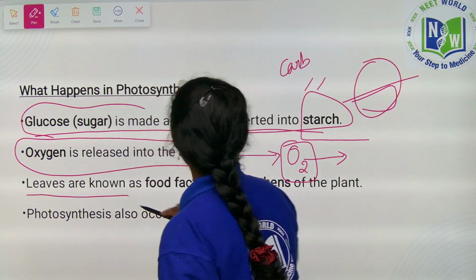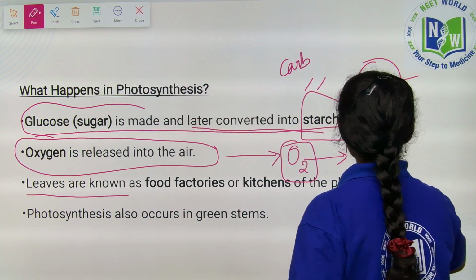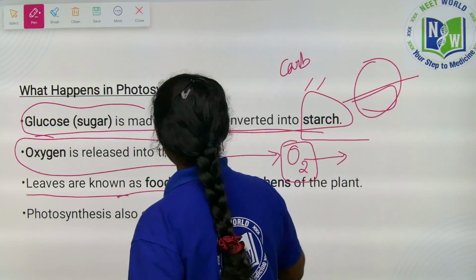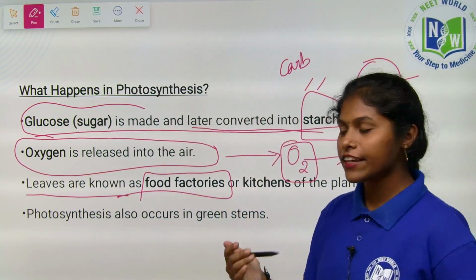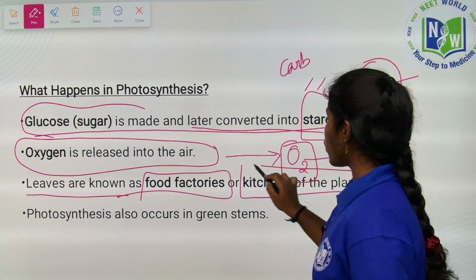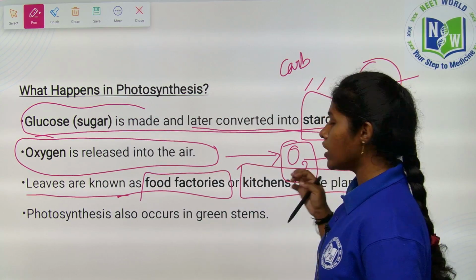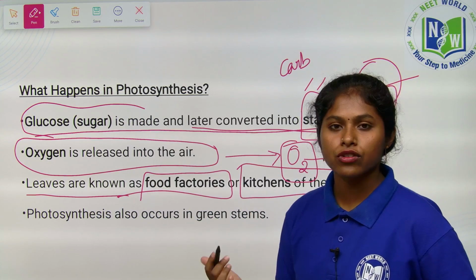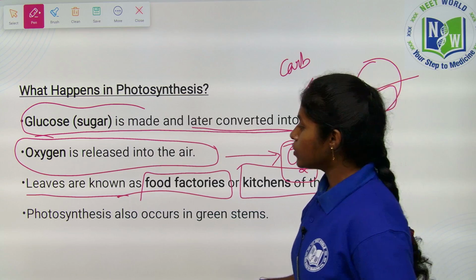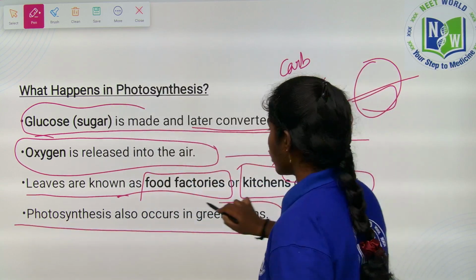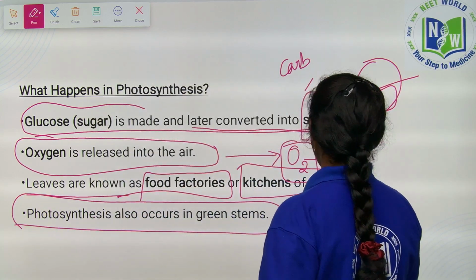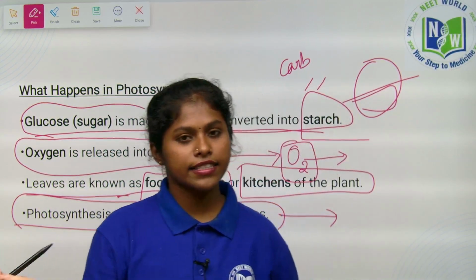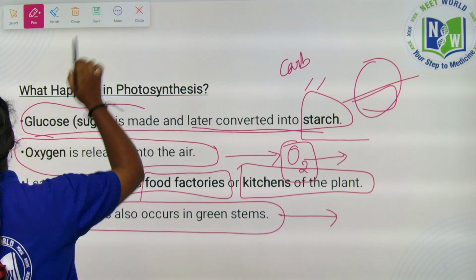That is why in the plant, children, if they ask what are the food factories of the plant, it is nothing but leaves. Leaves are known as food factories because the chef, chlorophyll, is present in the leaf, right? They are also called the kitchen of the plant, because only in the leaves the preparation of food happens. Photosynthesis occurs in green stems also, not only leaves, children. Whatever the green part in the plant can prepare food. Mostly it is prepared in the leaves rather than in the stems, right? This is what happens in photosynthesis.